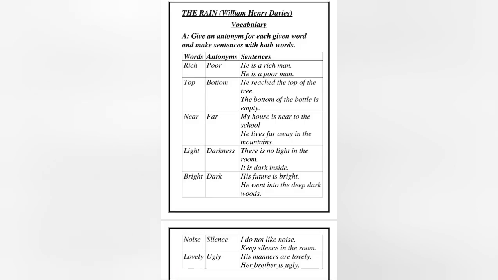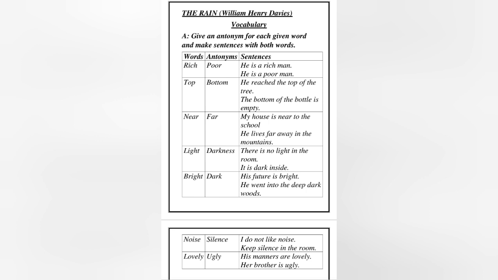So in today's video we are going to do the exercise of unit number 5, The Rain, written by William Henry Davies. We are going to start from question number 1, that is the vocabulary part. The first question is, give an antonym for each given word and make sentences with both the words. Now we have to provide antonyms of all these words and to use the word and the antonym in the sentences. So here is the answer.